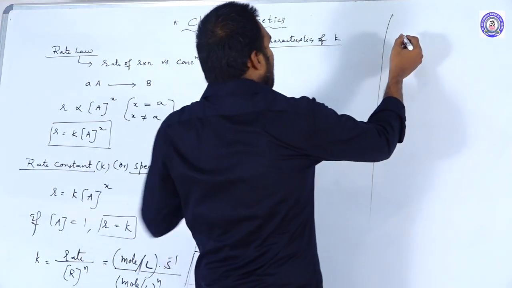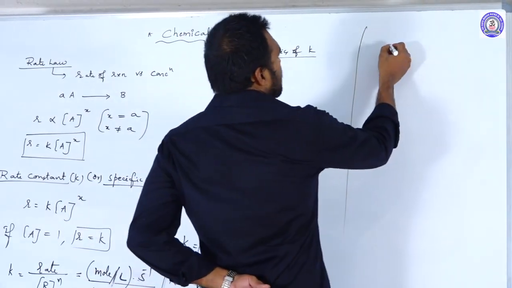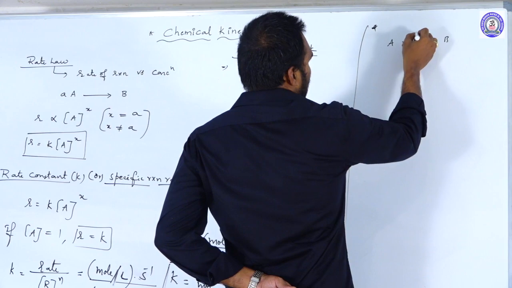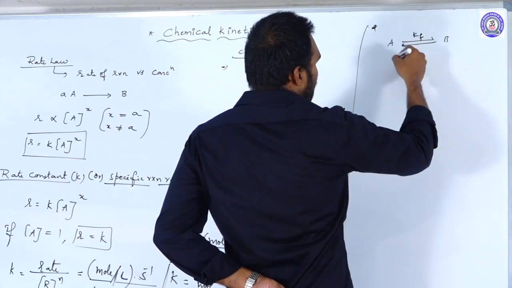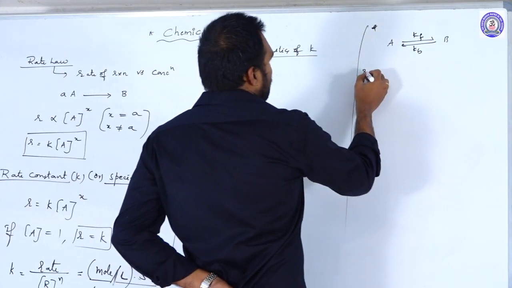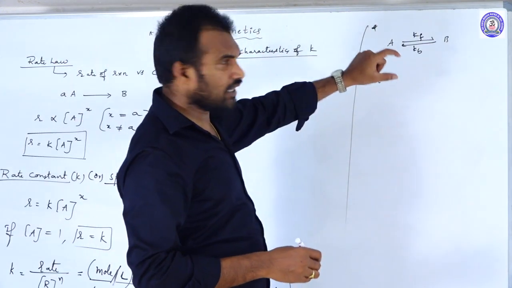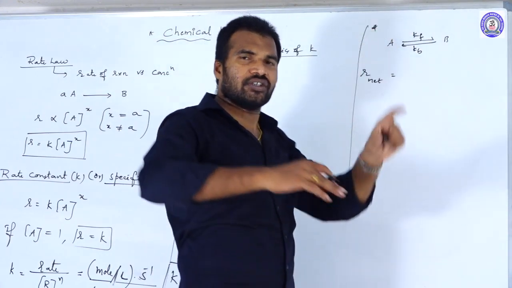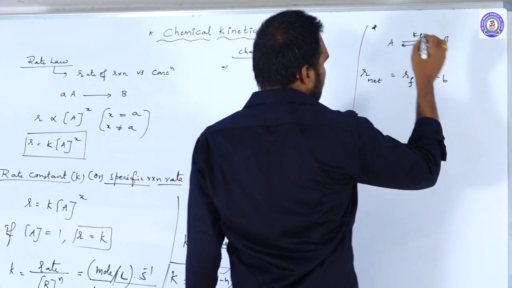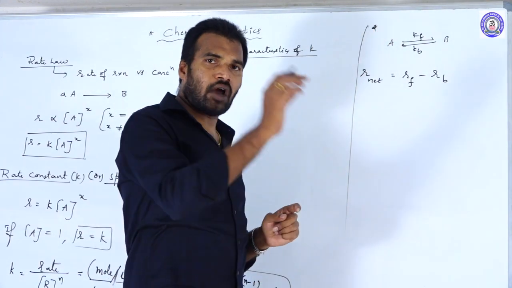For example, if the reaction is going on in a reversible reaction, how can we write the rate constant? So let us consider an equation: A giving B, B is again giving A. That means rate constant of forward reaction is Kf, rate constant of backward reaction is Kb. Let us consider. So what is the net rate of the reaction? R net. How can you calculate? It is nothing but the difference between the rate of forward reaction and rate of backward reaction. So net rate of the reaction is Rf minus Rb.